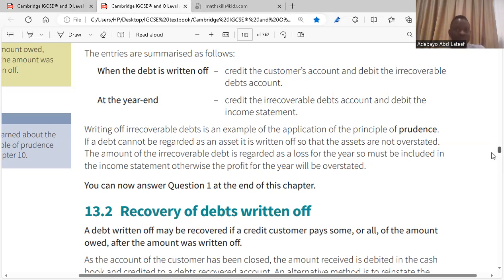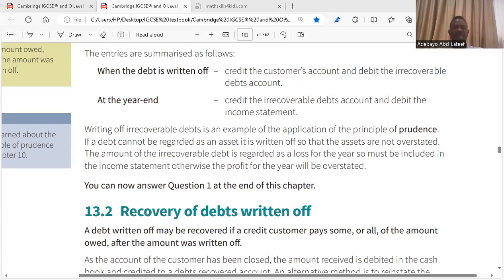If it is trade receivable, that means you're going to be able to recover your debt. Your debtors are going to pay. That is why it is an asset. But if it's not going to be an asset, then those goods you sold on credit become a bad debt written off. Is it clear? Yes.